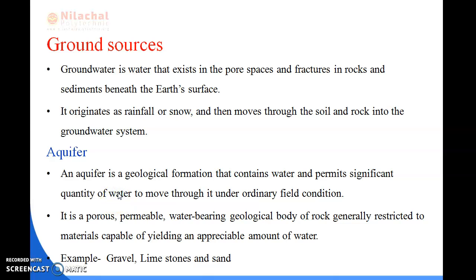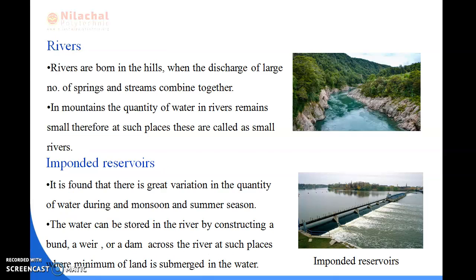Good morning everyone. So today we will be discussing the ground sources of water. In the previous slides I discussed the surface sources of water, what the types of surface sources of water are. So we'll give a quick review of that.